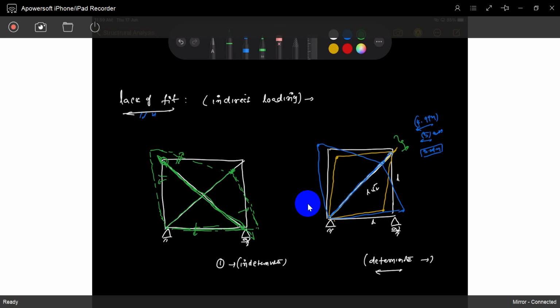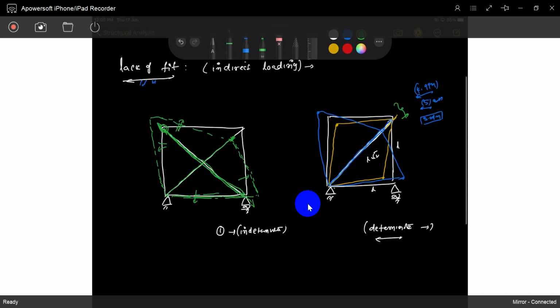These are the problems that arise in indeterminate structures. In determinate structures, no such problems arise. So temperature changes and lack of fit problems arise only in indeterminate members. So that is our motto. So how can we find out the extra stresses developed in the member? That is our question.